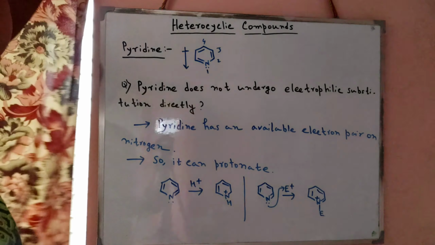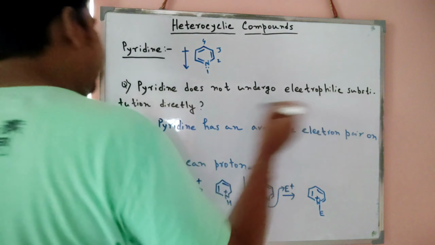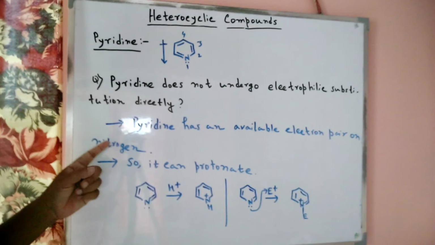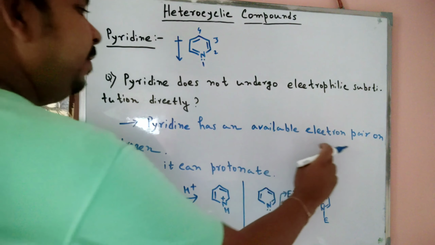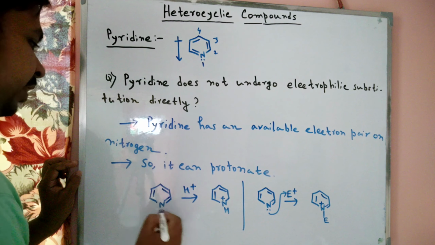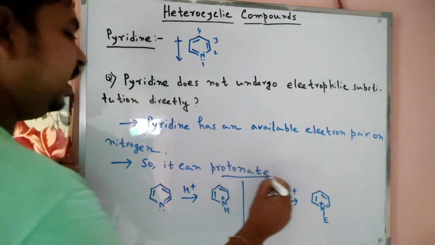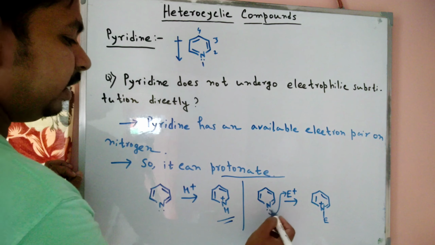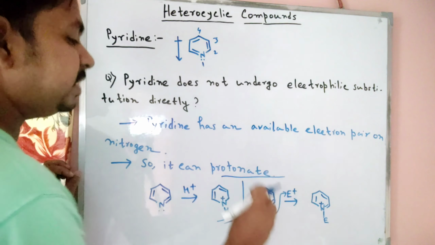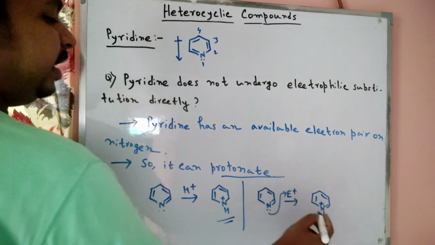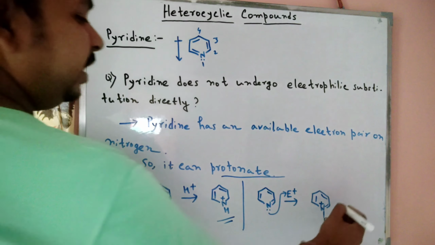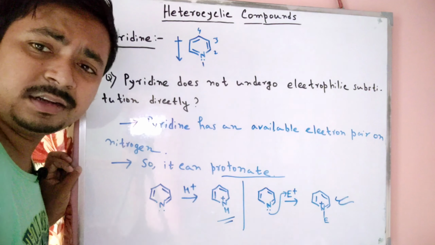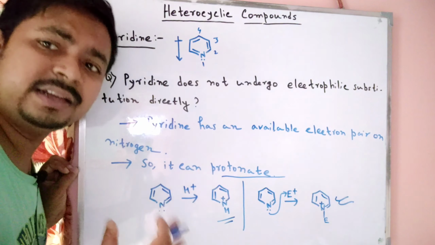Pyridine does not undergo electrophilic substitution directly, because pyridine has an available electron pair on nitrogen, so it can easily protonate and deactivate the ring. In the presence of an electrophile, it can directly attack the electrophile, so the ring gets deactivated, so the electrophilic substitution reaction cannot take place directly.